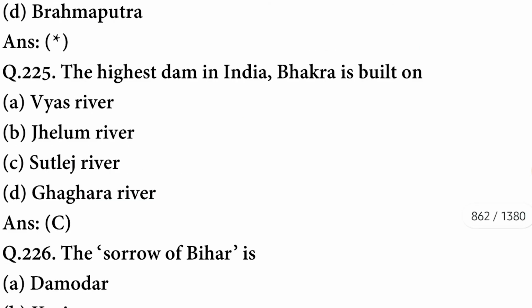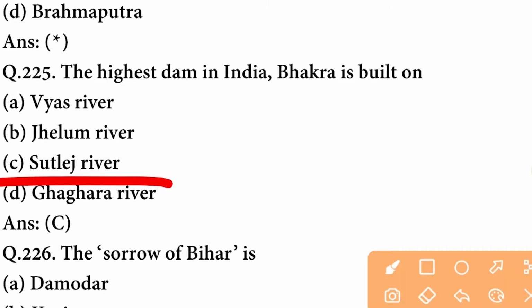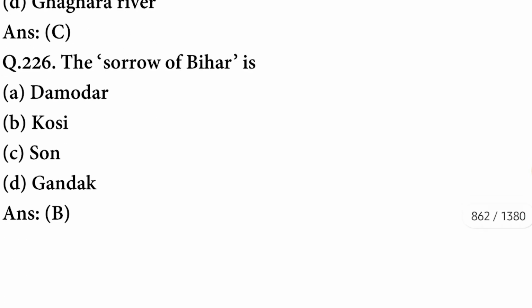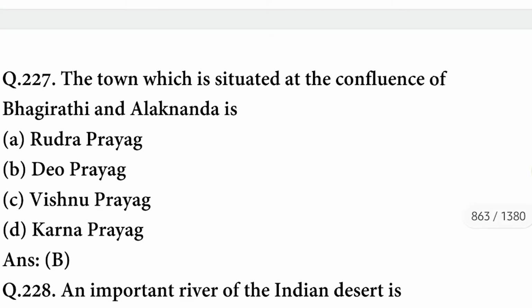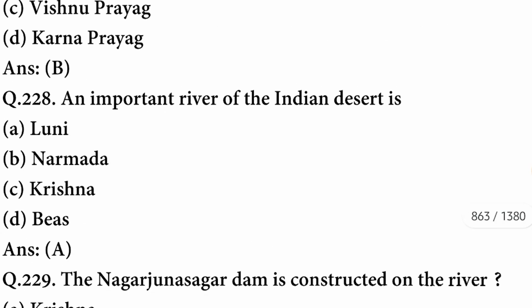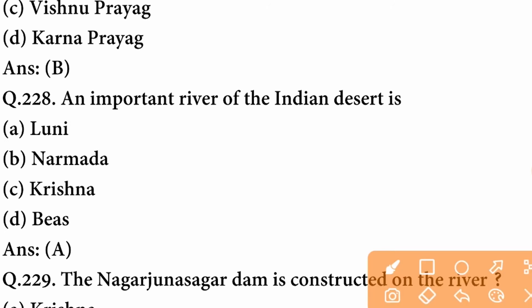Next question. The highest dam in India, Bhakra, is built on Satluj River. The Soro of Bihar is known as Koshi. B option is correct. The town which is situated at the confluence of Bhagirathi and Alaknanda is Deoprayag. B option is correct. An important river of the Indian desert is Luni.